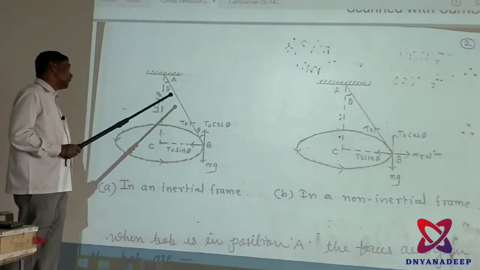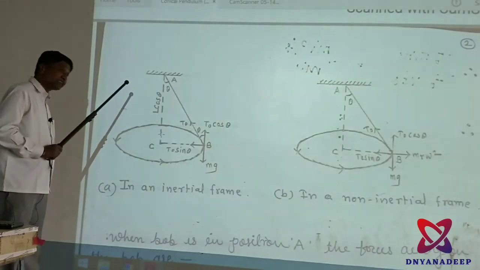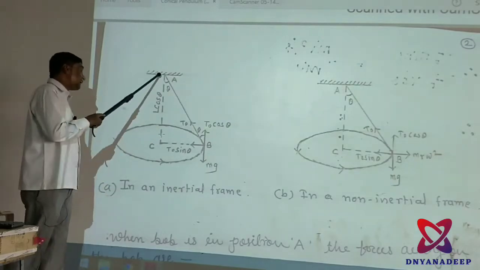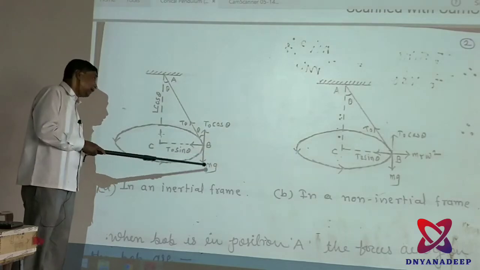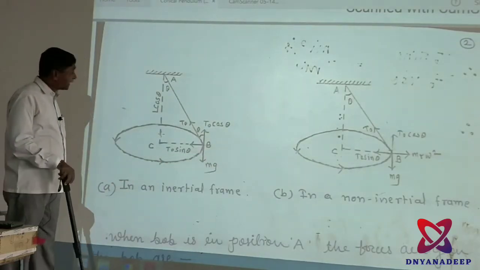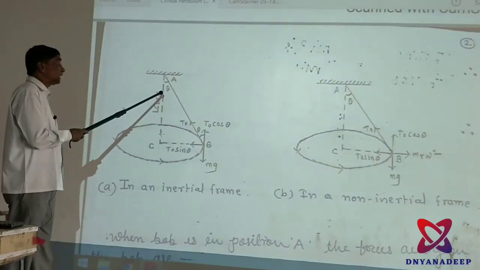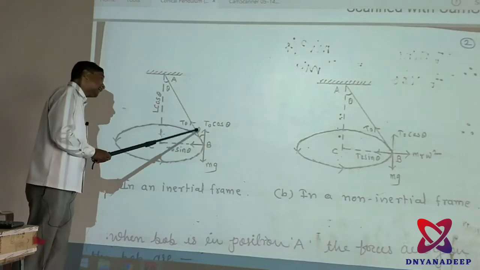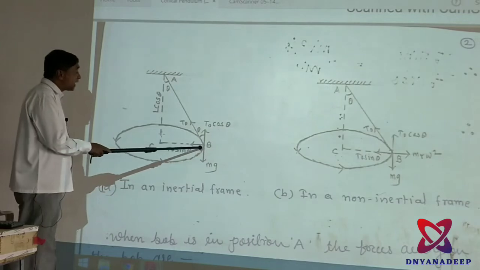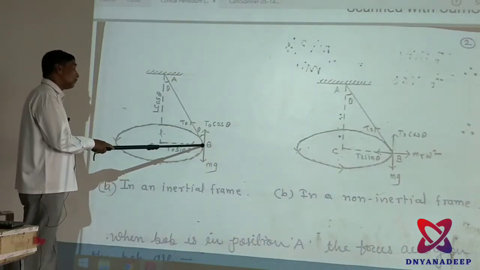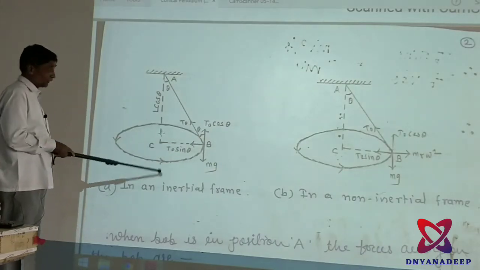Now the length of the pendulum is L, and the height of the suspension of the conical pendulum is H. The length of the pendulum from point A to B makes an angle theta. The string which is stretched at point B can be resolved into two components, that is T0 cos theta and T0 sin theta.